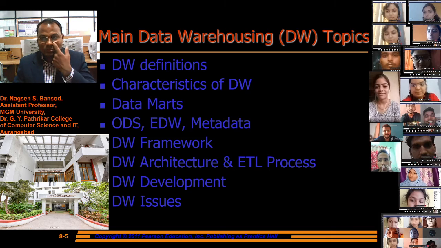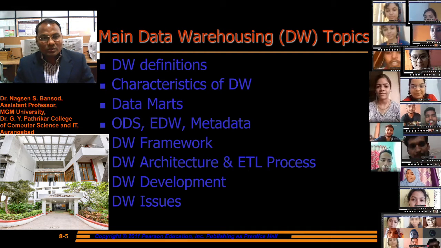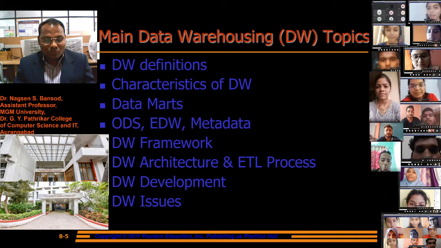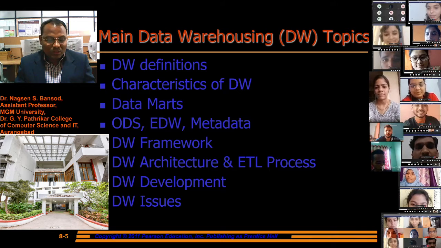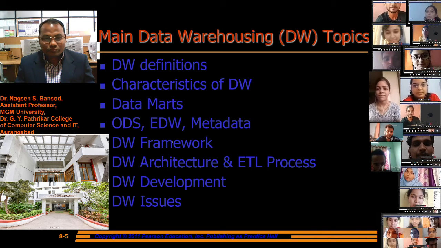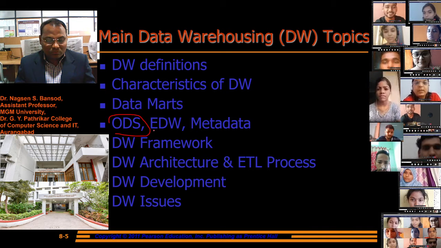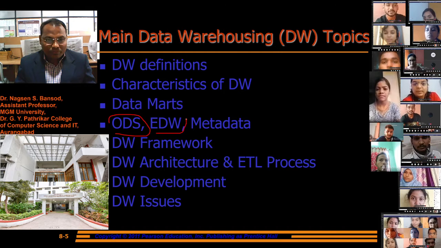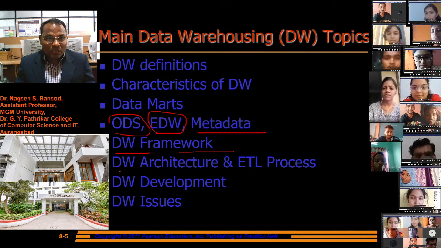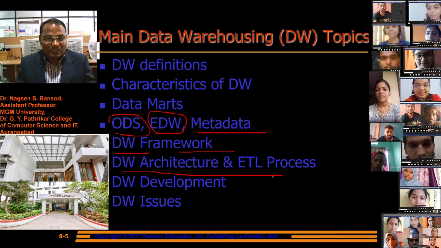Main data warehousing topics: data warehouse definition, characteristics of data warehouse, data marts, ODS (operational data store), EDW (enterprise data warehouse), metadata, data warehouse framework, and then we'll learn the topic of data warehouse architecture.